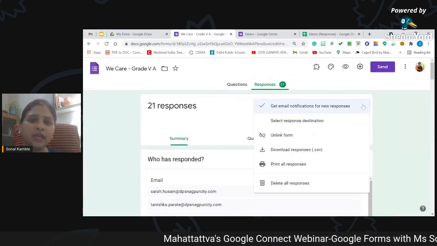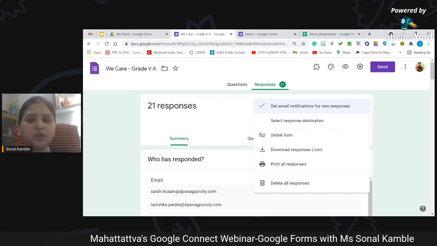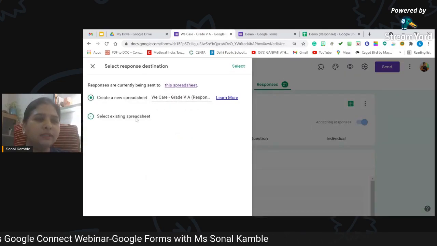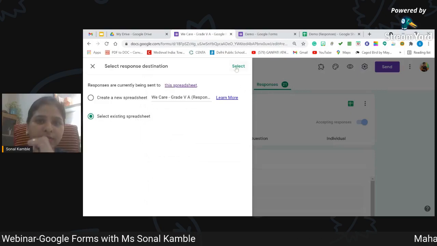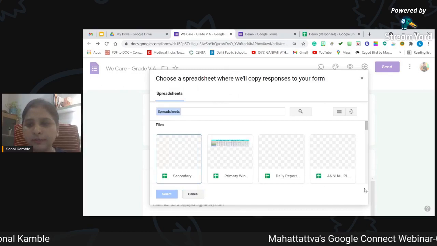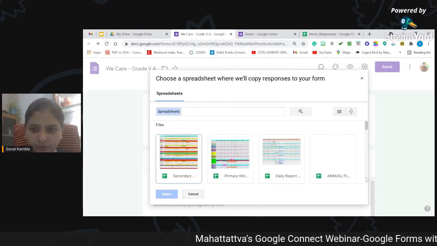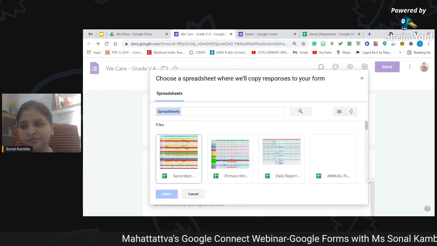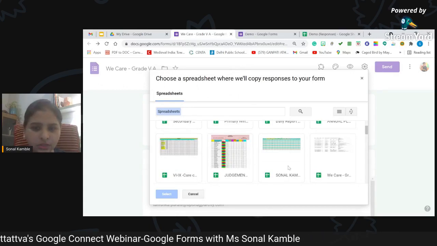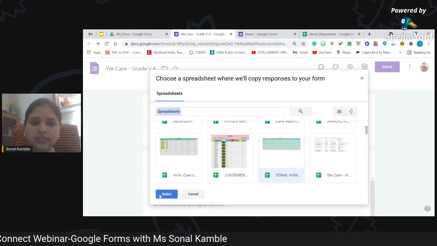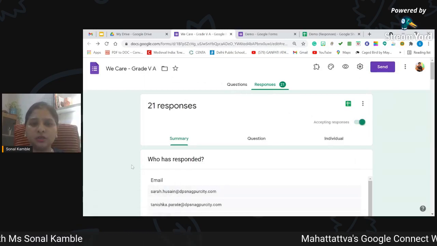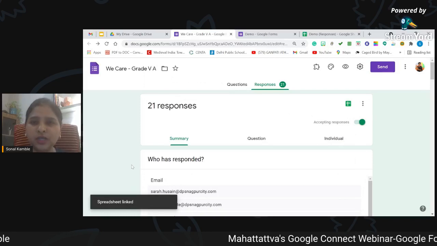So now I have this another form, and I want to collect the responses from this form to my form which I have created now. So I will select existing spreadsheet, click on select, and it will show me what all spreadsheets are available to me. Okay, so I will just go ahead and I will choose this one. Okay, and once I select this, you will see that it is linking to a spreadsheet, and spreadsheet linked.